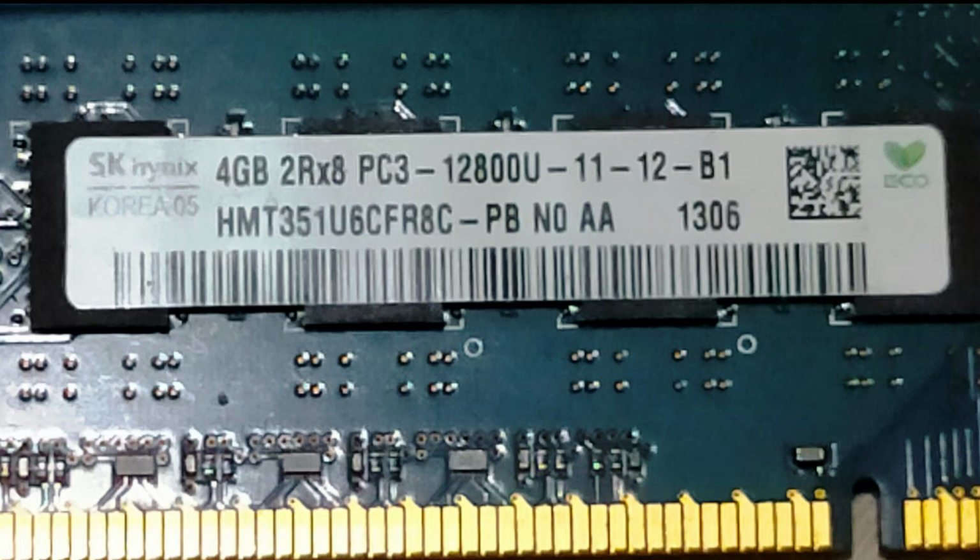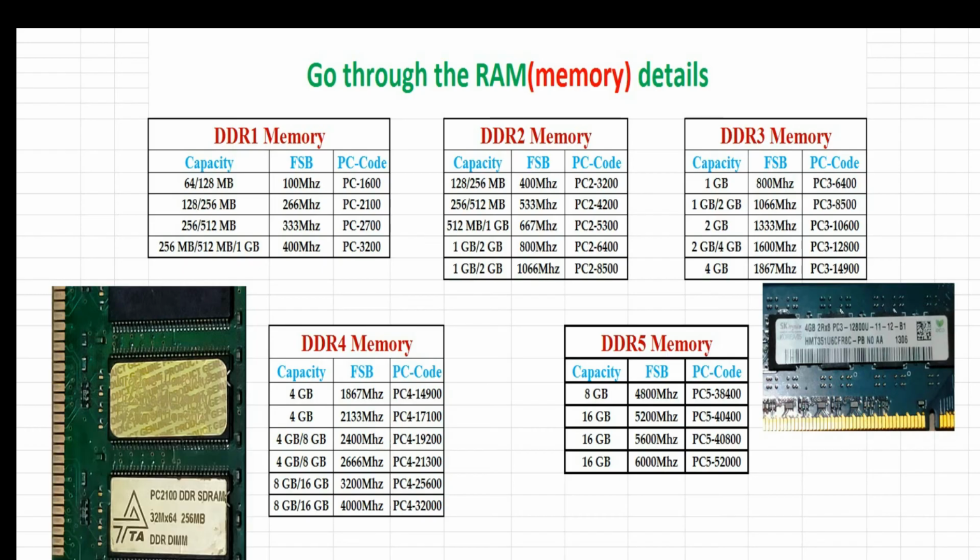memory chart table. You see, go through the RAM, which is called the memory details. This is DDR1 memory. This is the capacity, and the FSB is like this, and the PC code is mentioned here. You see, this is the PC code, and it is 256 MB capacity and an FSB of 266.